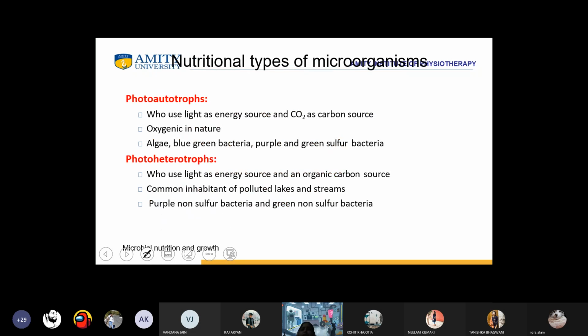Now, what are photoautotrophs and what are photoheterotrophs? See, photoautotrophs use light as energy source and carbon dioxide as carbon source. So these are oxygenic in nature. Examples are algae, blue-green algae, purple and green sulfur bacteria. Photoheterotrophs use light as energy source and an organic carbon source. These are common inhabitants of polluted lakes and streams. Examples are purple non-sulfur bacteria and green non-sulfur bacteria.